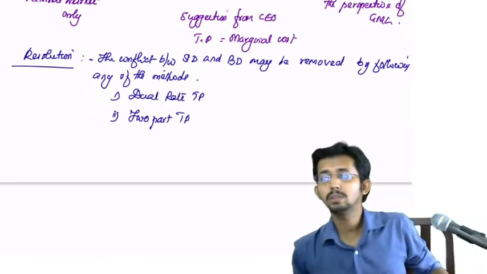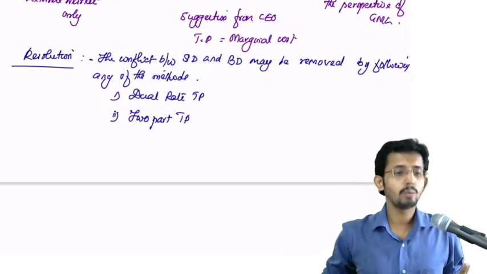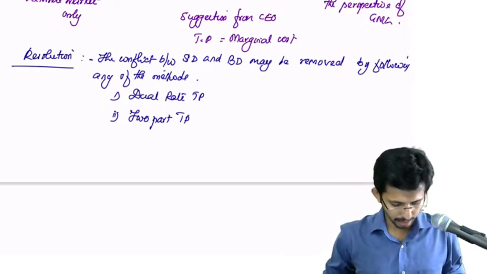Okay, these are the two methods. Now, what do you mean by dual rate method and two-part TP?